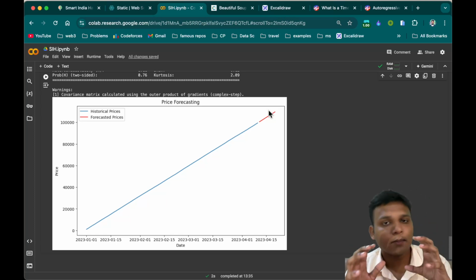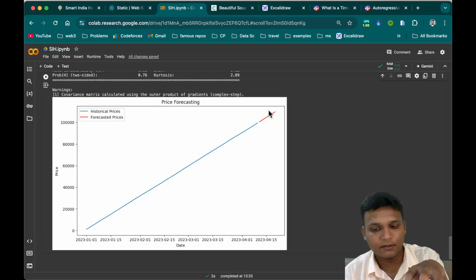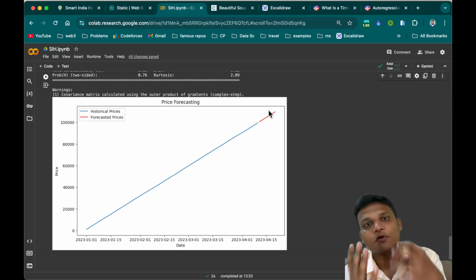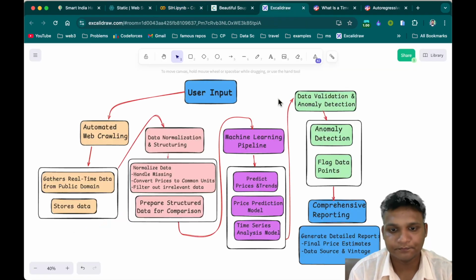So this is how the time series analysis model is going to work. And of course it is going to be beneficial, right? Because at the end accuracy matters, and that is what we want to achieve in this case. So I hope you understand the time series models, right?